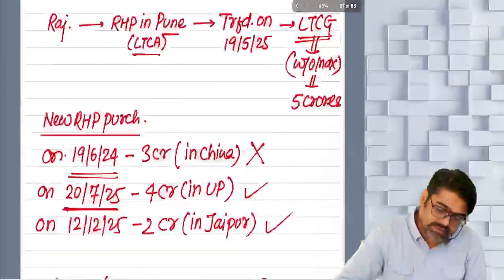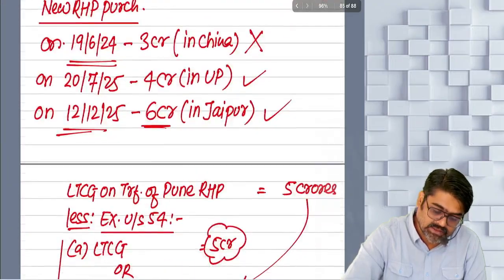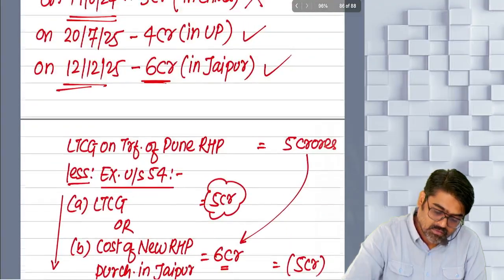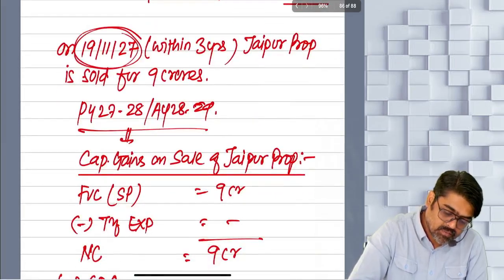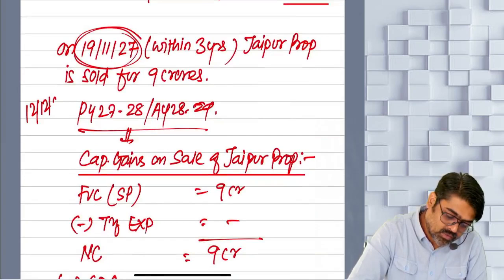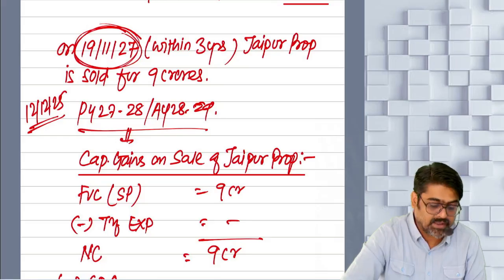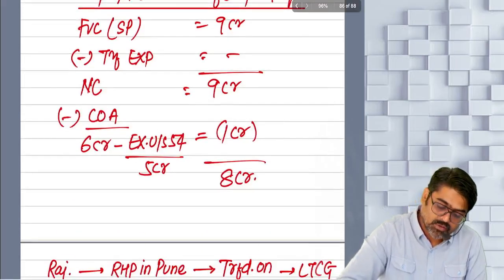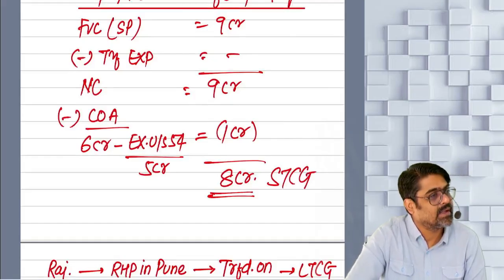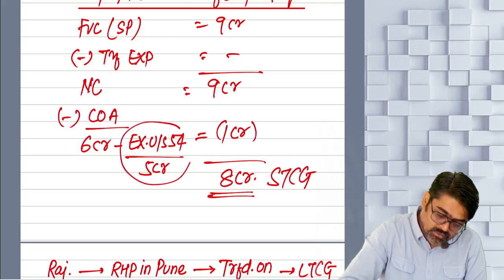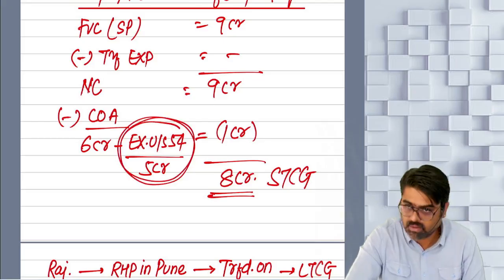Now see, in the first case, when I purchased this Jaipur property, you remember, no? This Jaipur property I purchased? Yes or no? When did I purchase that Jaipur property? And when did I sell it? So 12th December 2025 to 19th November 2027. The period of holding is less than 24 months. So this 8 crore was also your short-term capital gain. Understanding? And this is known as revocation. Did you understand?